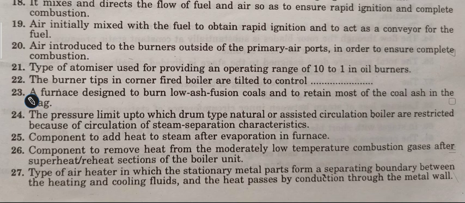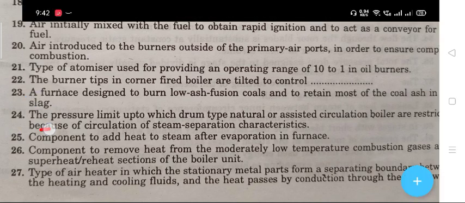The next question number 25 says that a component to add heat to steam after evaporation in furnace. The right answer is superheater. Question 26.